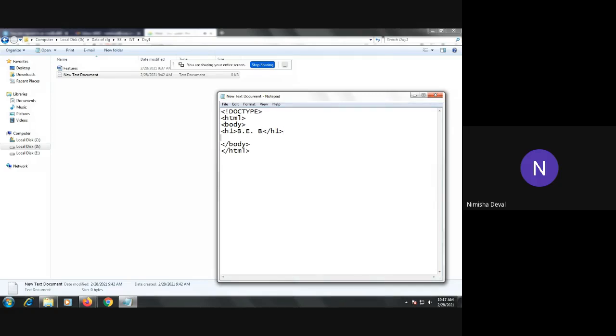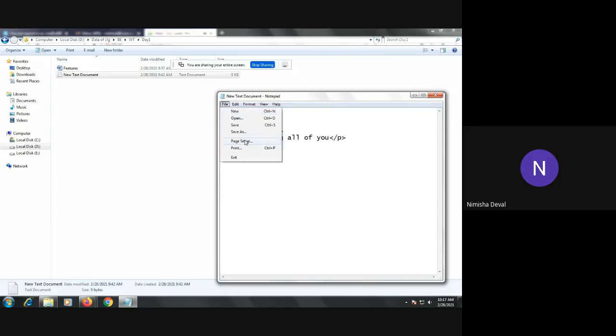Afterwards, whatever data you want to write as a description, you have to mention in the paragraph tag. So this is the paragraph tag. I will write here, good morning, all of you. So this is part of a paragraph. According to your use, you can write paragraphs in between your pages. So this is a simple program which contains only one header and a single-line paragraph.